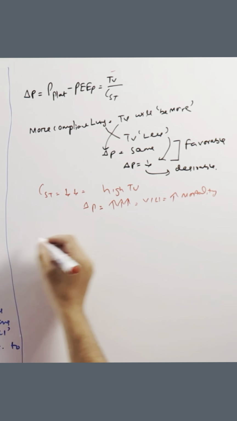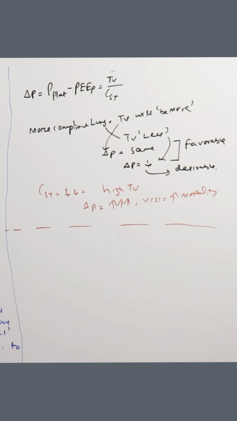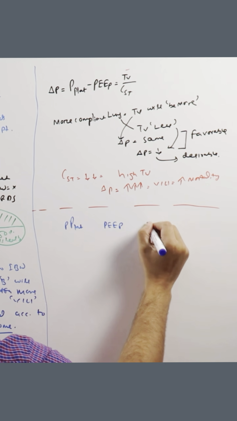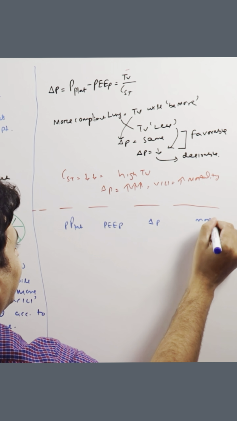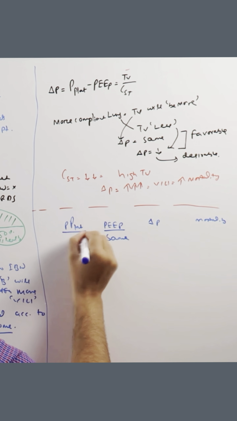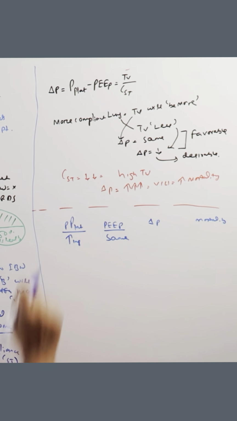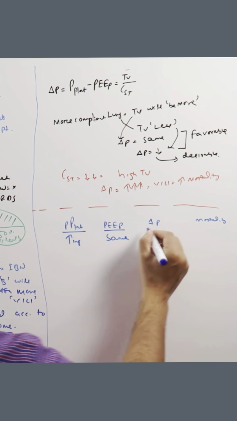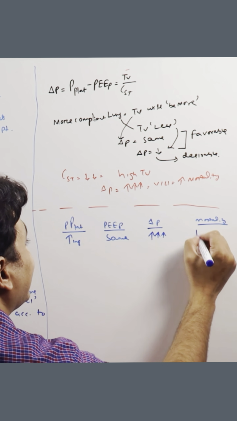So a study has been done by the Amato group, and what they have found, we'll just tabulate it, right? So the PEEP is there, P plat, delta P, and mortality. If the PEEP remains the same and the P plat starts increasing, that means the lung is getting bad. You are not changing the PEEP, but the P plat is increasing. That means there is more de-recruited lung, more consolidated lung. So in this situation the delta P will be high, and it implies increased mortality.